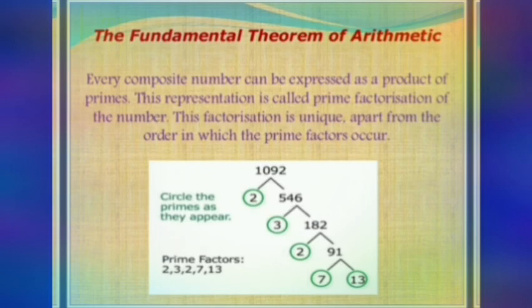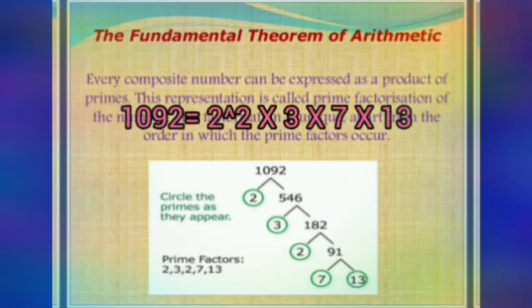When you are representing the prime factorization of 1092, you can change the order: 2 square into 3 into 7 into 13, or otherwise 13 into 7 into 3 into 2 square. The order of the prime factors in the product can be changed, but what prime factors are present in the composite number 1092 is very much unique to that number alone.